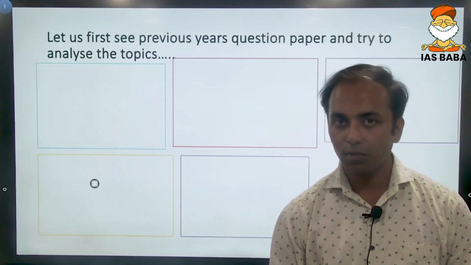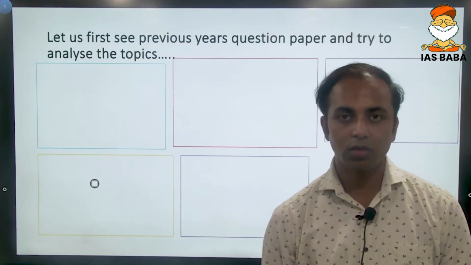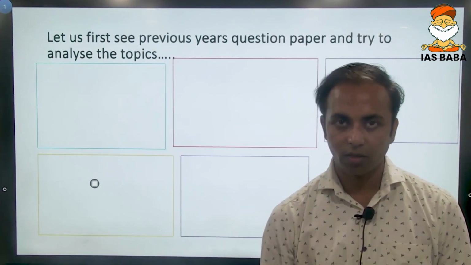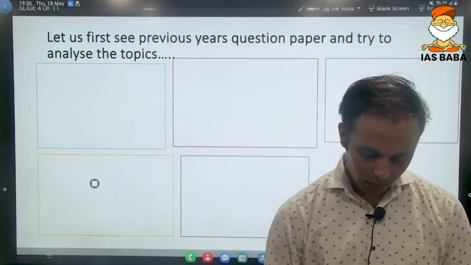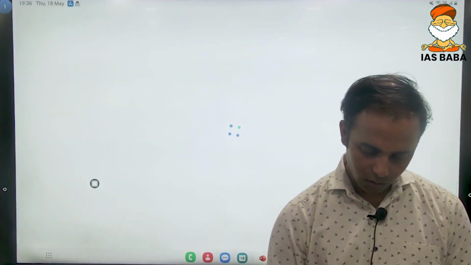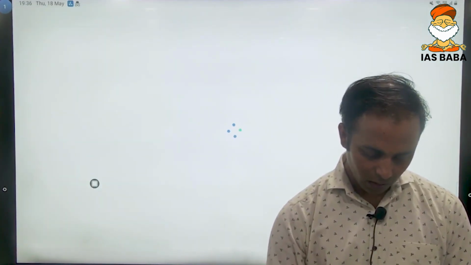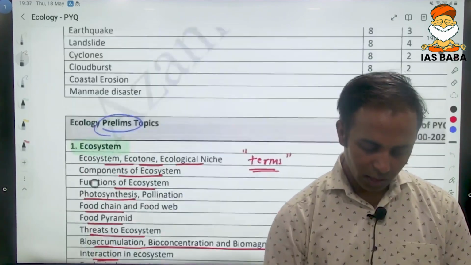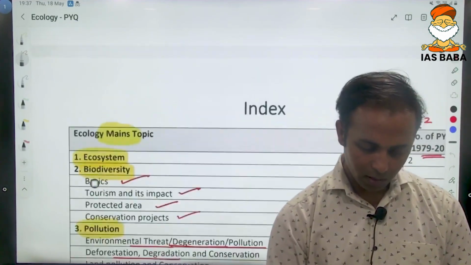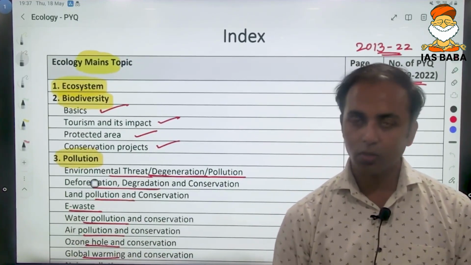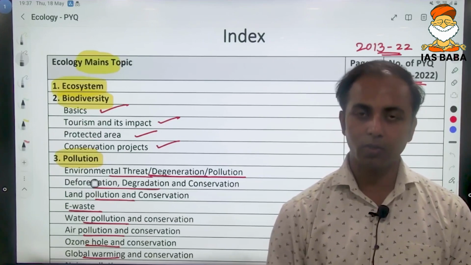So the one-liner syllabus, frankly speaking, is not really a syllabus, they're just kind of guidelines. And there is no limitation to the number of topics that can be prepared, and UPSC have explicitly mentioned that you are supposed to prepare from a generalist perspective. So let us go to the previous year's question paper now.